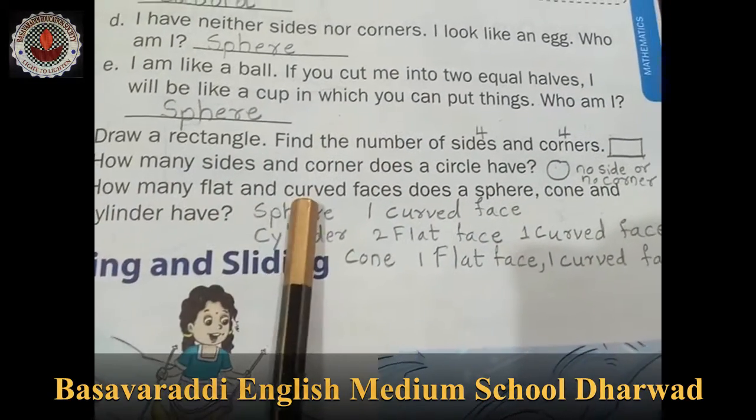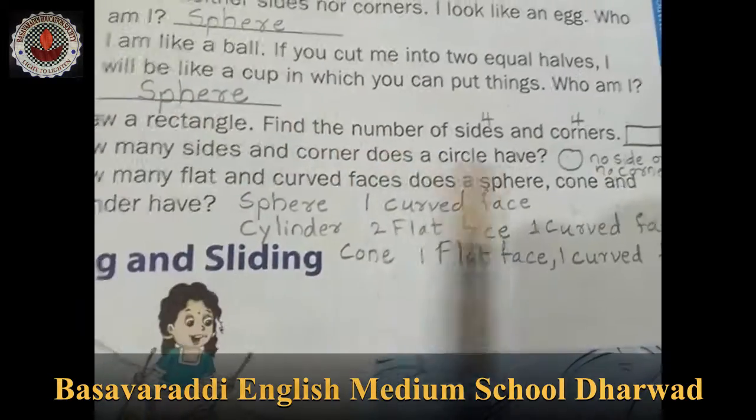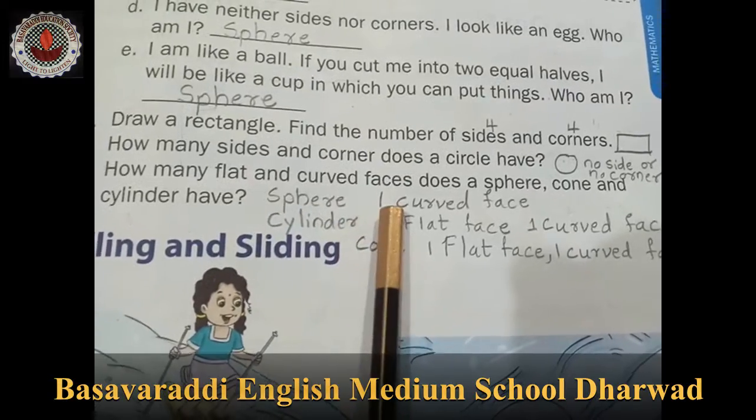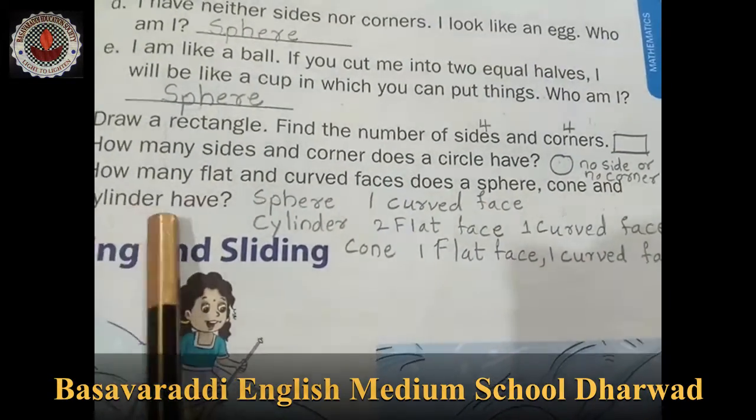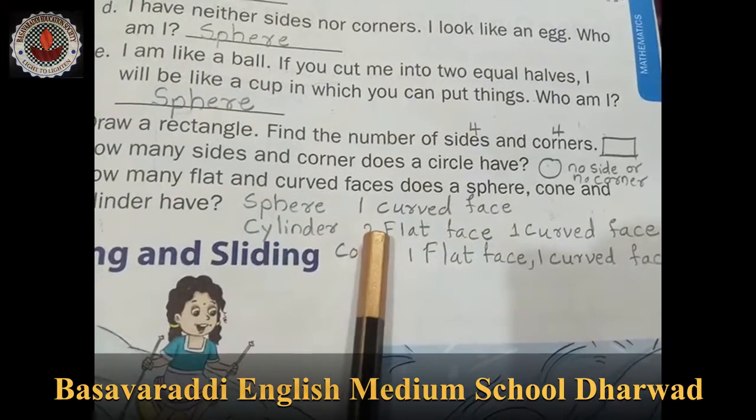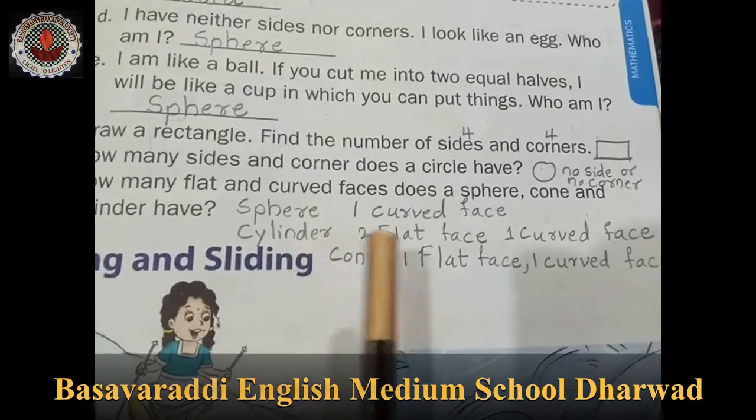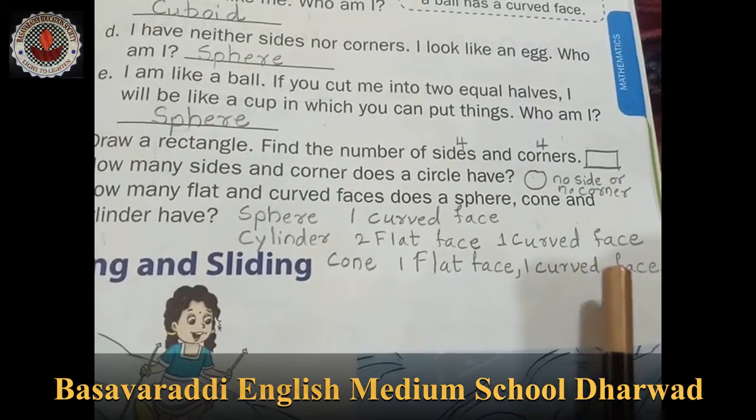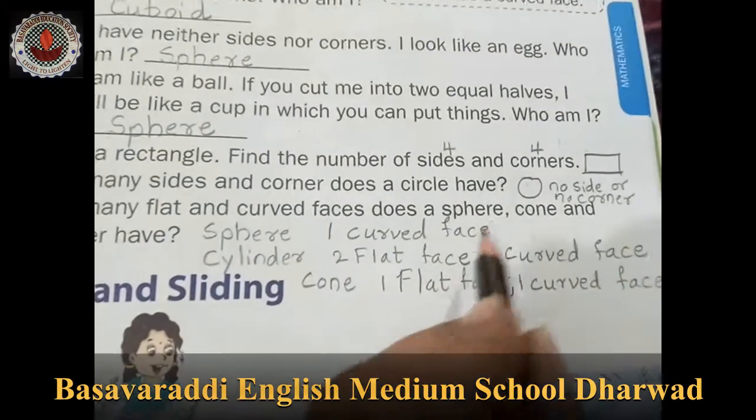Okay. How many sides and corners does a circle have? A circle has no side and no corner. How many flat and curved faces does a sphere, cone and cylinder have? Sphere has one curved face, and cylinder has 2 flat faces and one curved face.